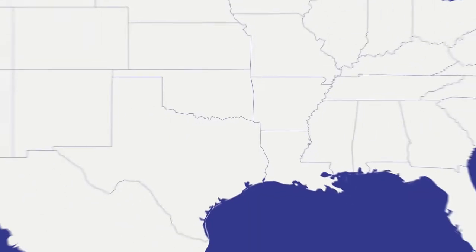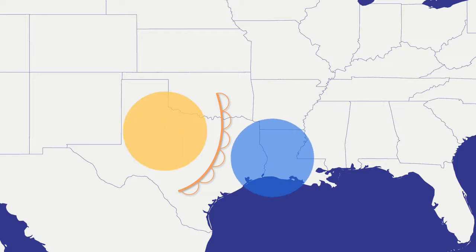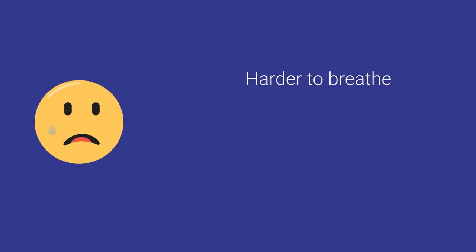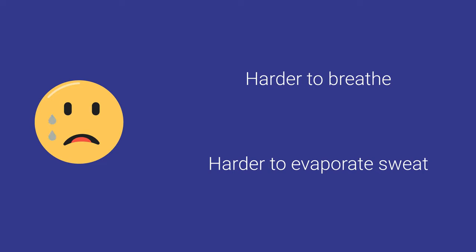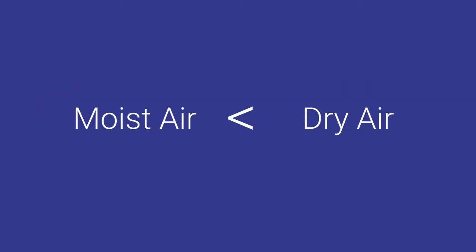And this important fact explains why there can be severe weather and instability between moist and dry air masses. And ironically, moist air or humid air feels more dense than dry air. Some reasons for this are that it's not as easy to breathe comfortably in a moist environment, and it's harder for the sweat on your body to evaporate. But of course, the opposite is true. Moist air is in fact less dense than dry air.